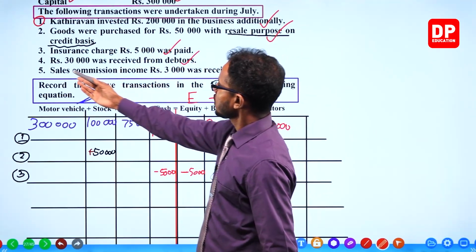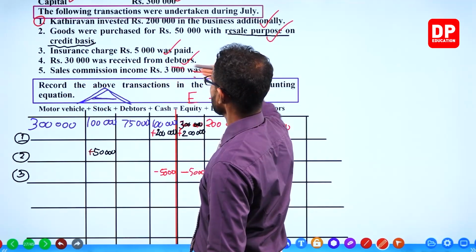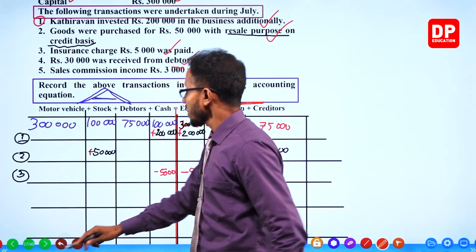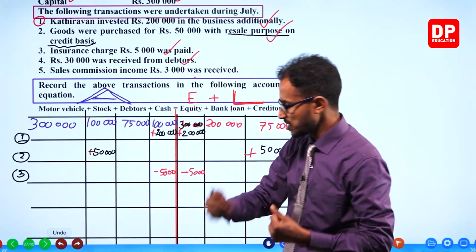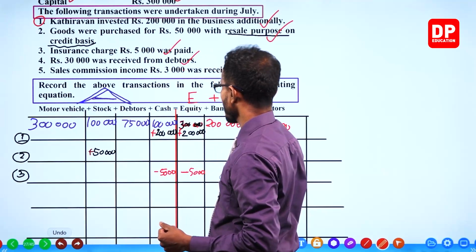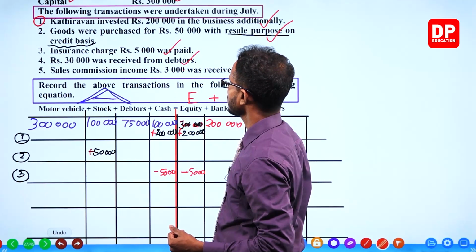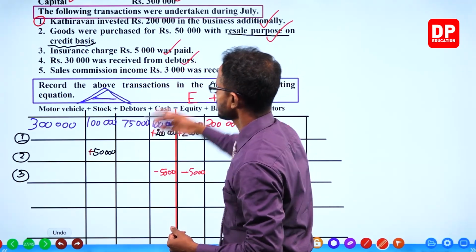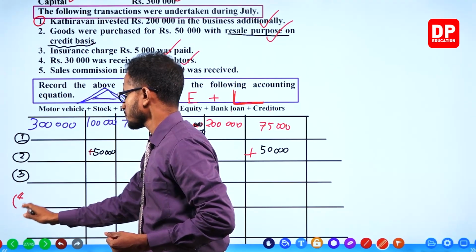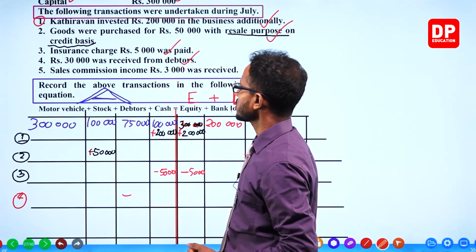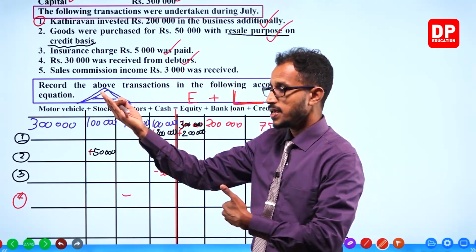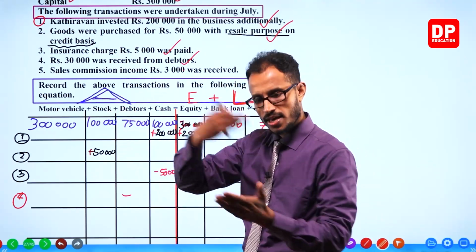30,000 was received from debtors. Cash coming in, 30,000 coming into the business, cash increases. Fourth transaction, under debtors minus, because debtors pay us and they go.